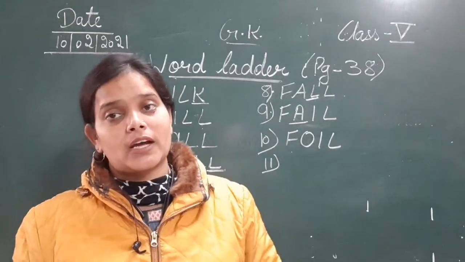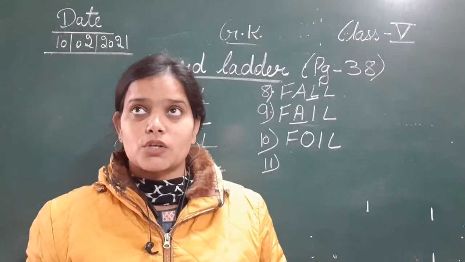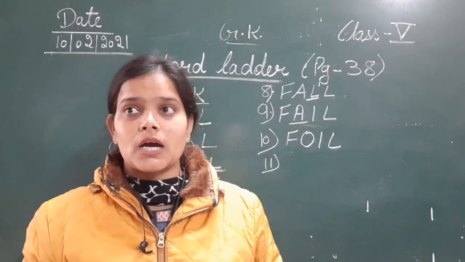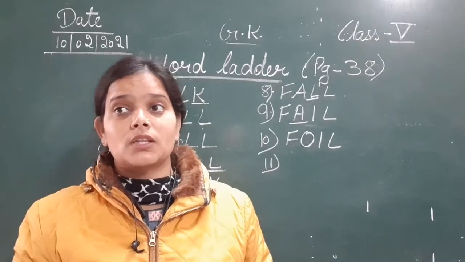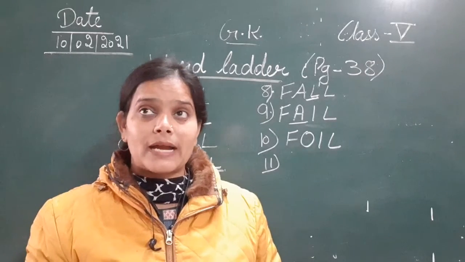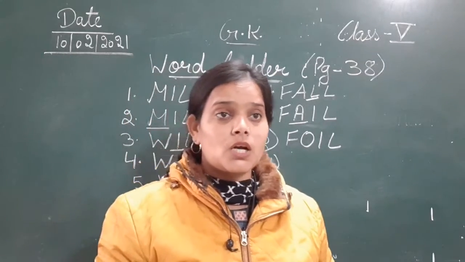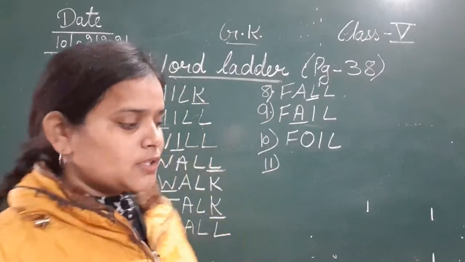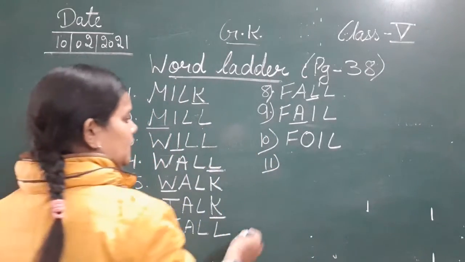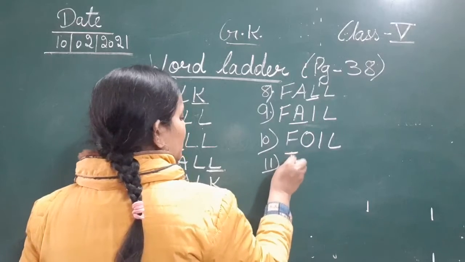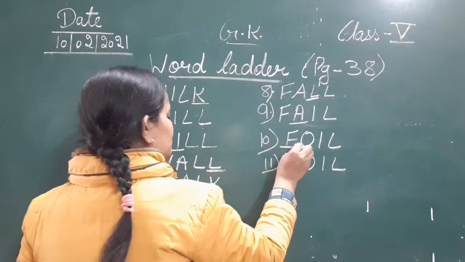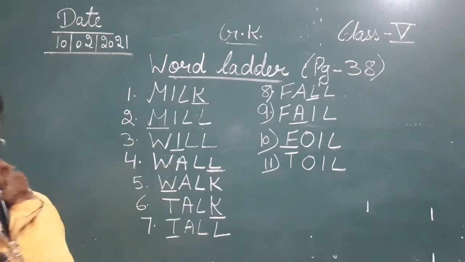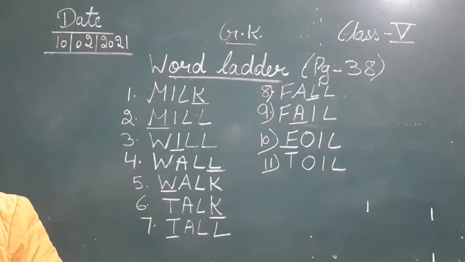So you can term it as toil. TOIL, toil. So to work hard, to achieve something, you just worked hard. आपने बहुत मेहनत की, so that means you worked hard to do that work. So F is changed into T and we got the word toil. TOIL, toil. Clear?